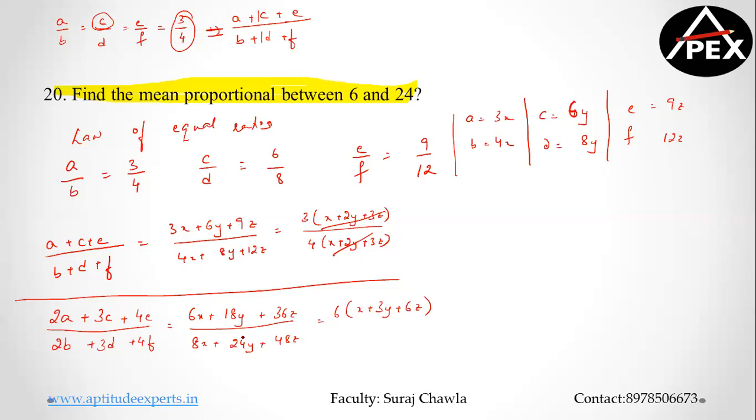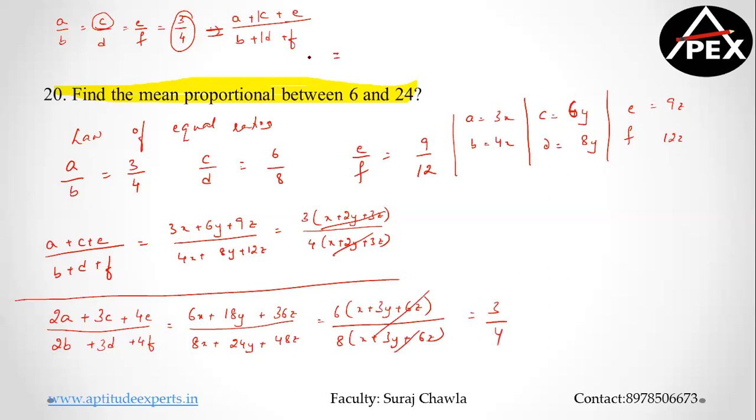No, I cannot take 3 common. Yeah, we can take that. So from the denominator, I'll take 8 common. This will be x plus 3y plus 6z. Now this gets cancelled. So 6 by 8 is nothing but again 3 by 4. Now are you able to understand?